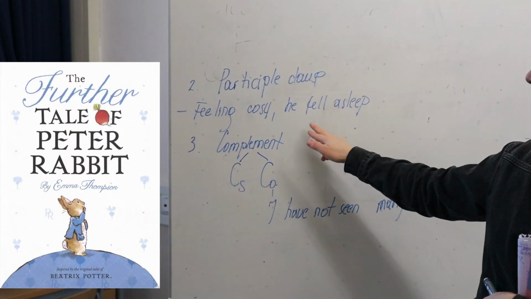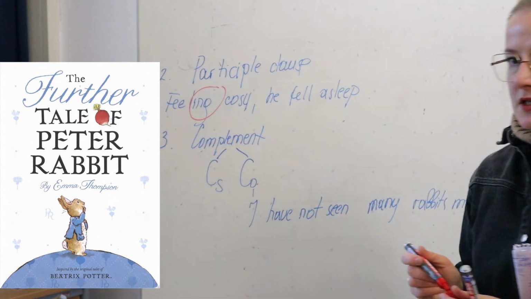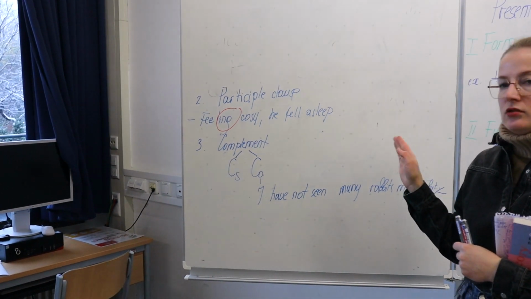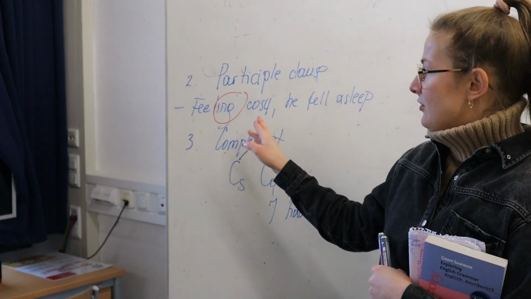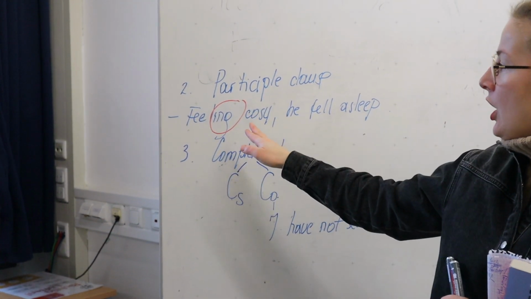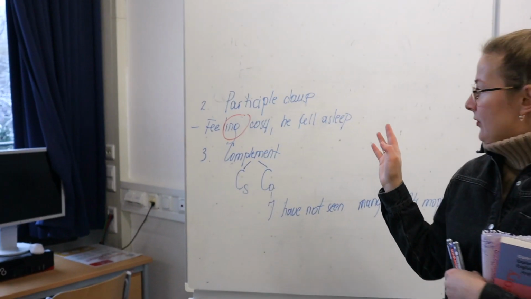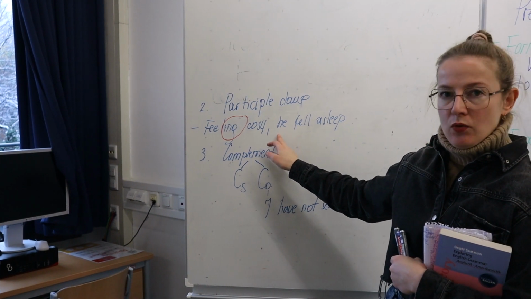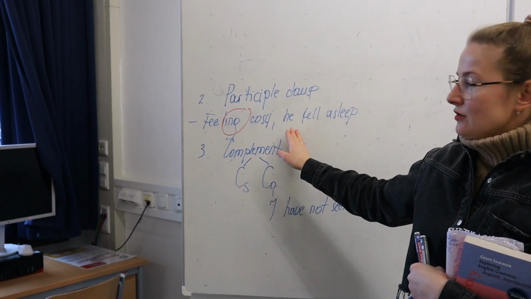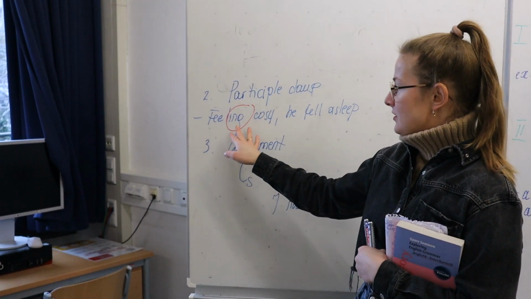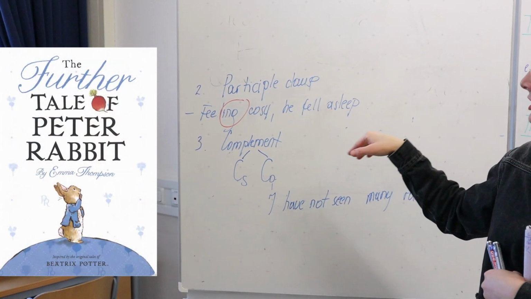Feeling cozy, he fell asleep. Okay, so feeling cozy is our participle clause. Okay, they are so-called non-finite forms because they contain no information about the number and the person. Okay, so I don't know how many people and whether it's one person or many people, but then in the coming main clause I get more information, right? So I get like the essential information, which is modified by the participle clause because it's giving me additional information. So why did Peter Rabbit fall asleep?